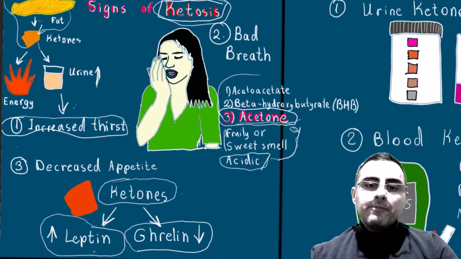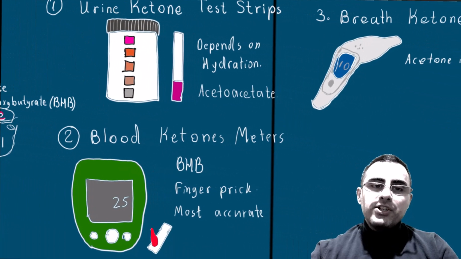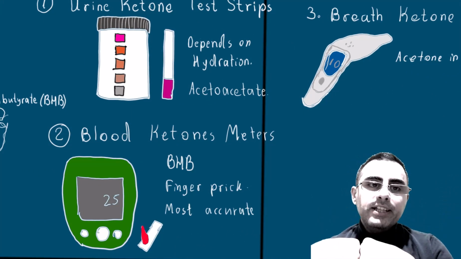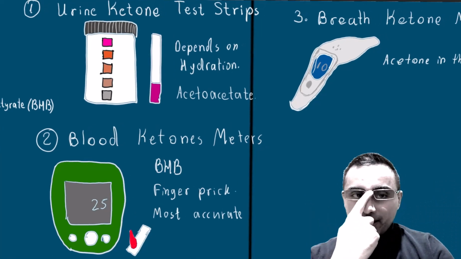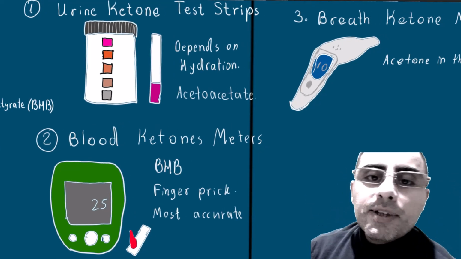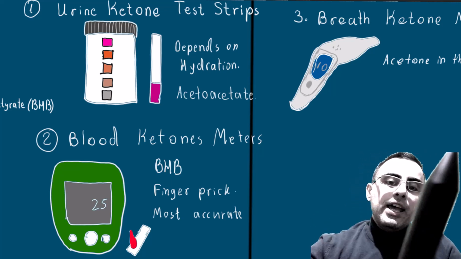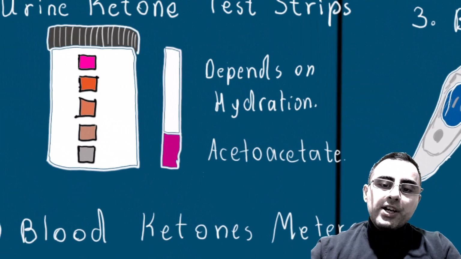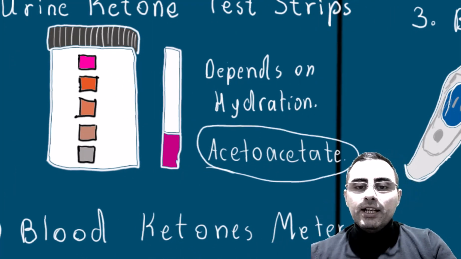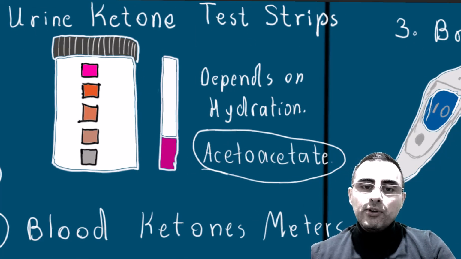And how can we medically measure if we are in a ketotic state? We have three types of tests. First is the ketone strip test, a urine-based test, and it measures acetoacetate in urine. It's a byproduct of ketone production.